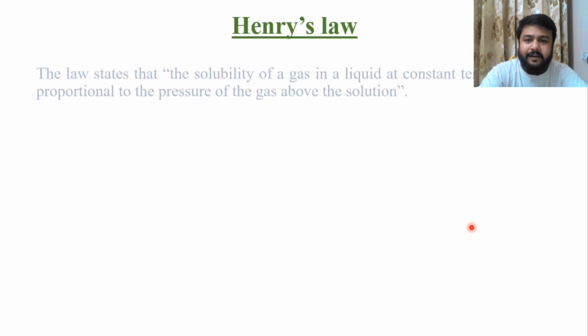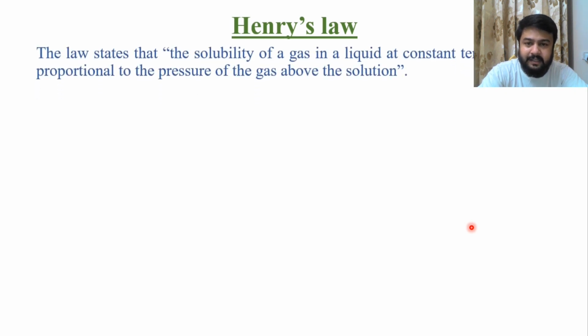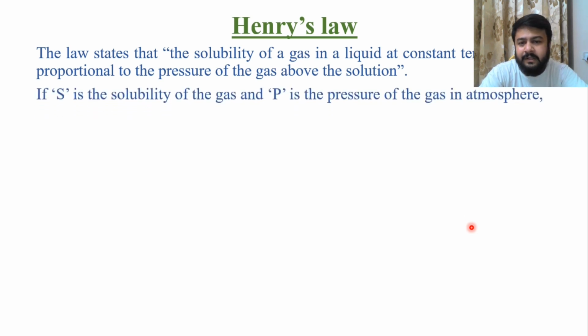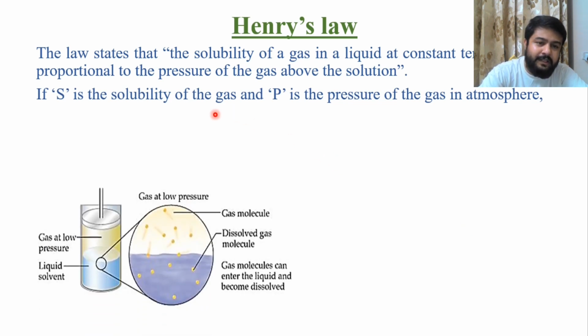Next we have Henry's law. The law states that the solubility of a gas in a liquid at constant temperature is proportional to the pressure of the gas above the solution. So this law gives you the idea of the relation between the pressure and the solubility of a gas. Let S be the solubility of a gas and P be the pressure of the gas in the atmosphere. Now you can see there.